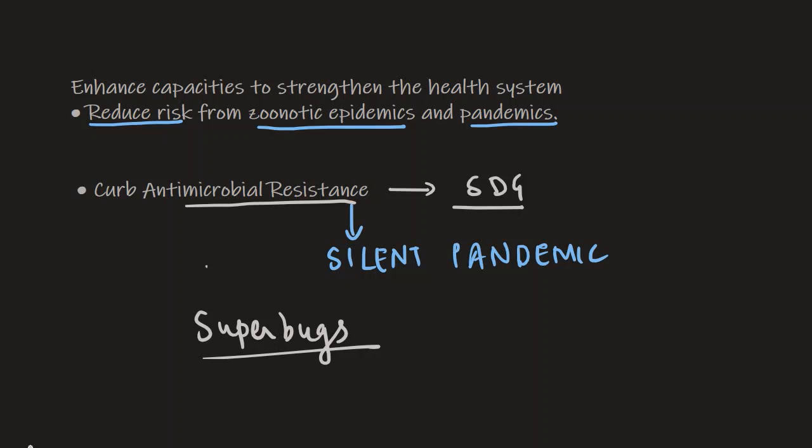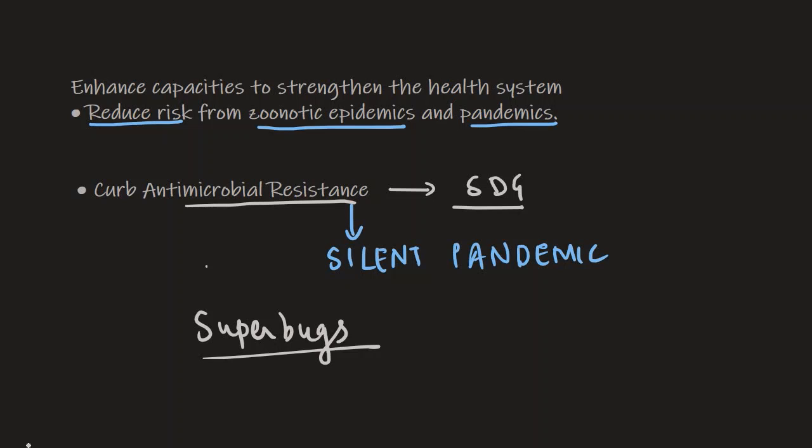This we can also attribute to lack of clean water and sanitation, and also to inadequate steps that are taken when it comes to prevention and control of spread of these microbes.